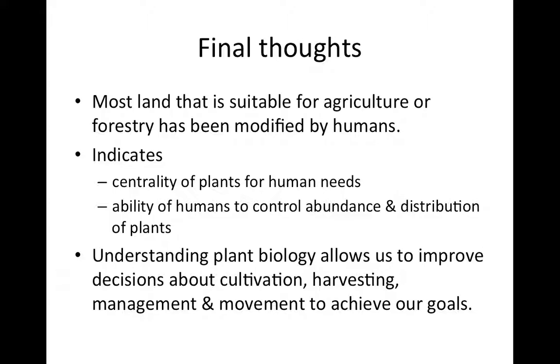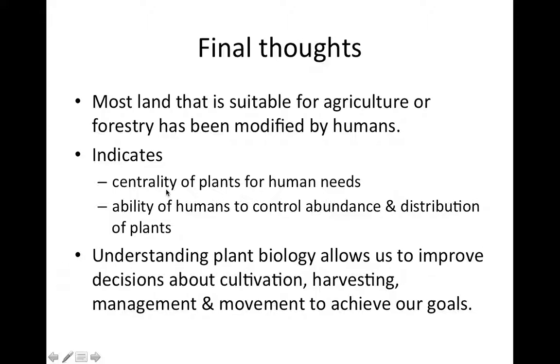Now, exactly what modified means is a little bit unclear, and depending on the definition, people say that 80 or even 95% of terrestrial land that is suitable for use has been modified.